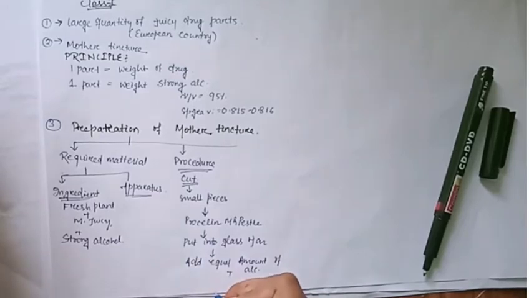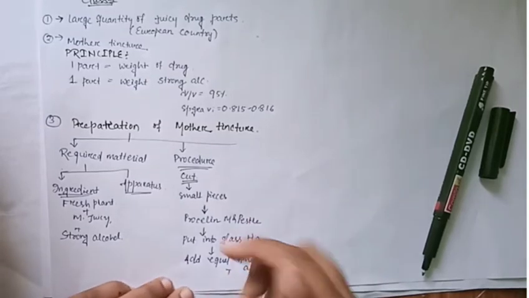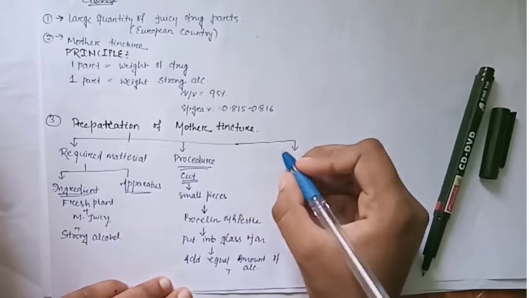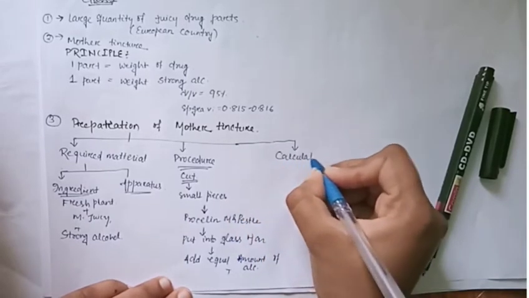Then we press the jar so that we can extract the juicy substance, or the mother tincture. After that we take it into a dark, cool place for 8 days. This is what we discussed in the procedure. The next part is our main part. What is it? Calculation of drug